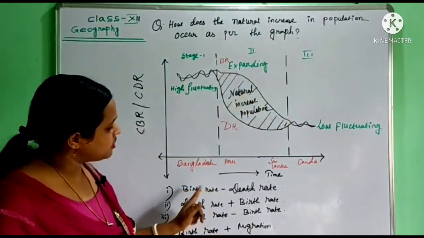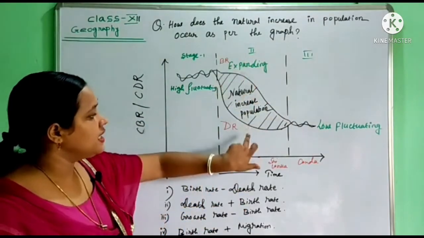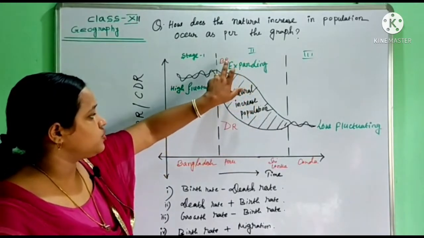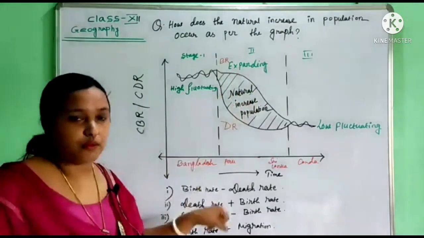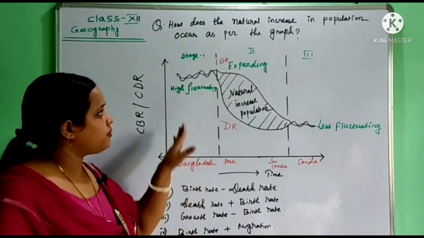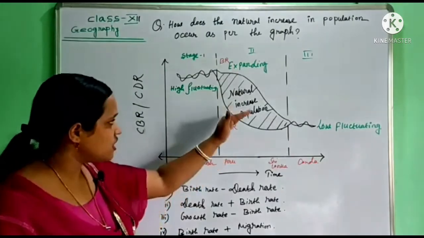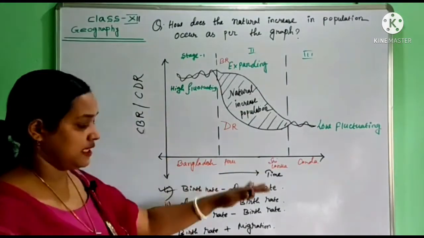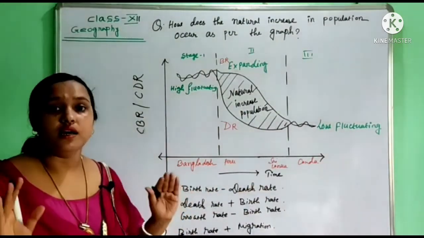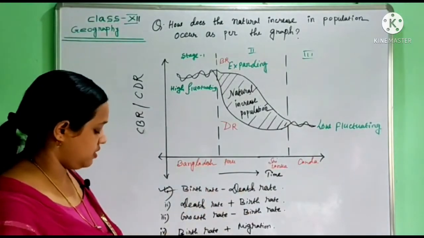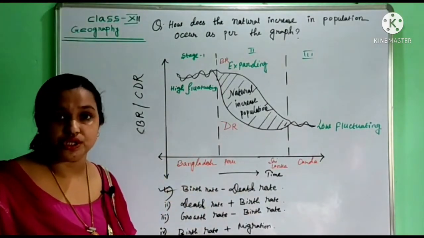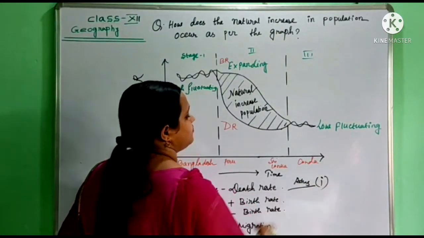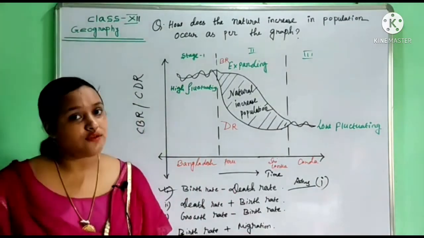The options are given: birth rate minus death rate. Yes, birth rate is high and death rate is declining, so birth rate minus death rate gives the natural increase in population. So this option is the correct option for this question, and the answer of this question is 1. Okay, so that's all for today. Thank you.